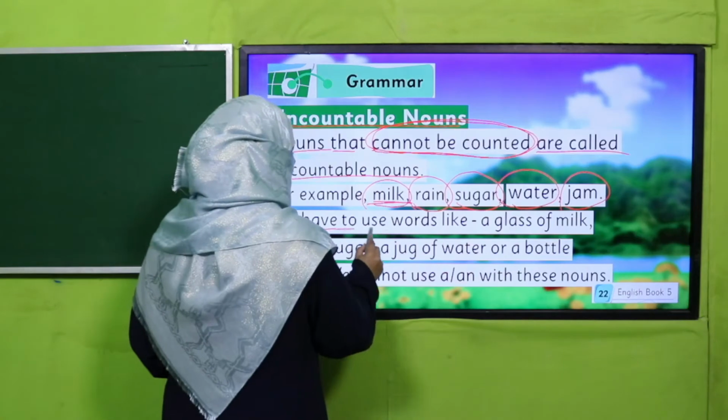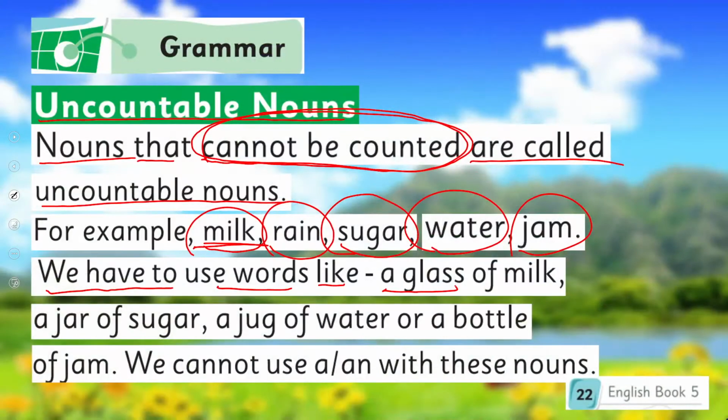We have to use words like a glass of milk. So this glass is basically the container which is carrying the milk, because milk is uncountable. A jar of sugar, a jug of water, or a bottle of jam.